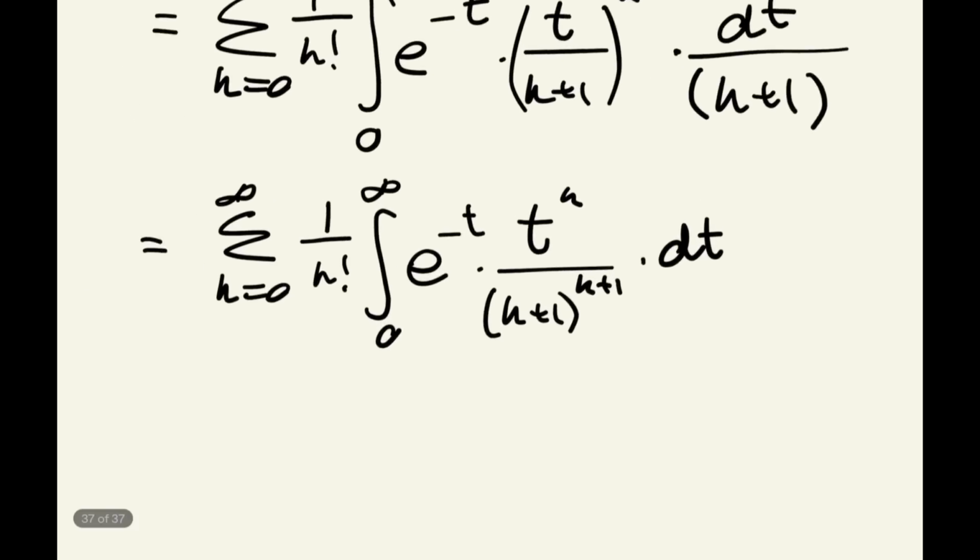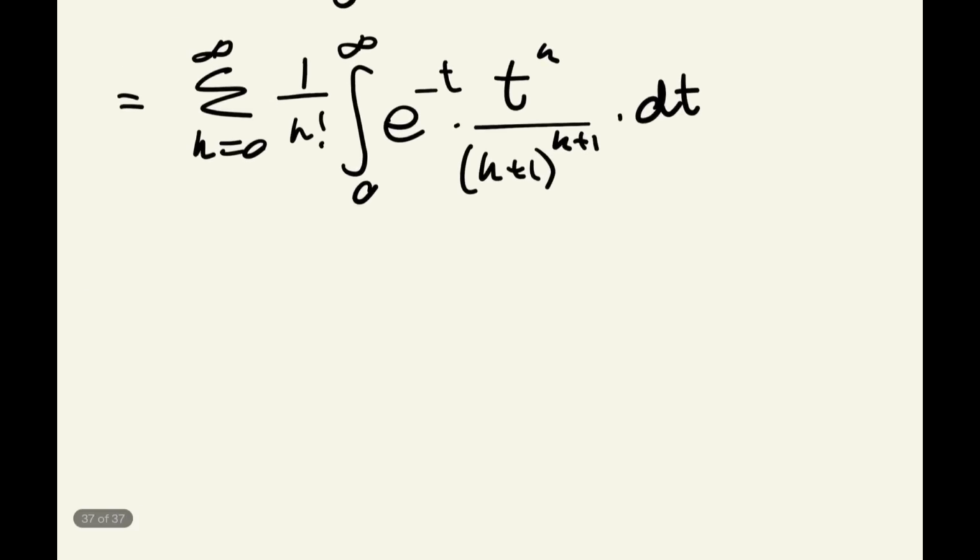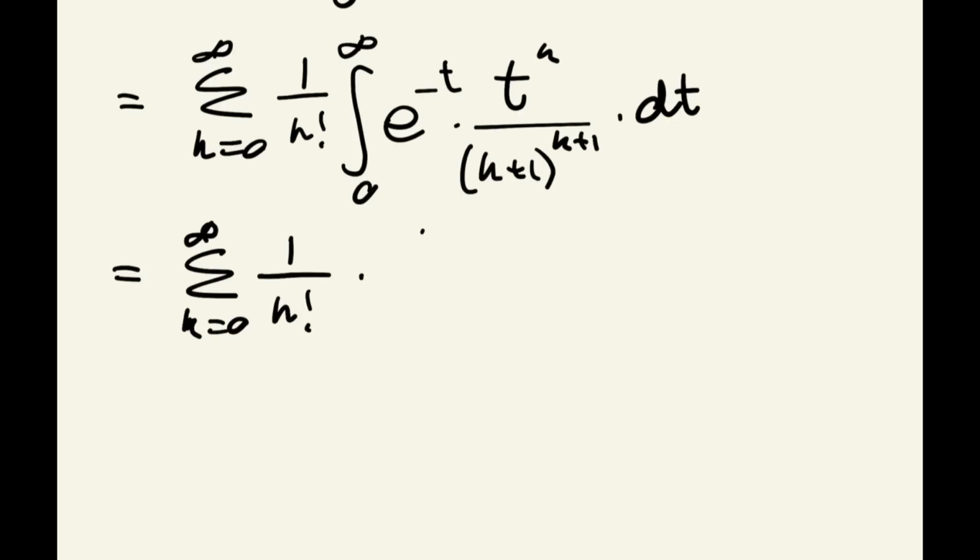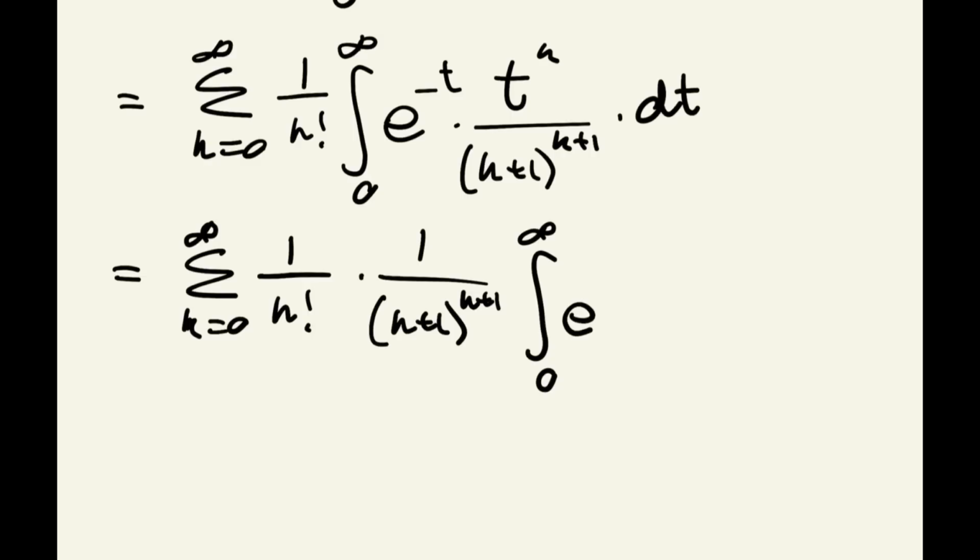Okay, right. Well, in relation to our integral here, it's with respect to t. So everything that isn't a t is a constant, such as this k plus 1 to the power of k plus 1. That is just a constant in our case here. So we're going to bring that out to the front. So we've got the sum from k is 0 to infinity of 1 over k factorial times by 1 over k plus 1 to the power of k plus 1 times by the integral from 0 to infinity of e to the negative t times by t to the power of k dt.